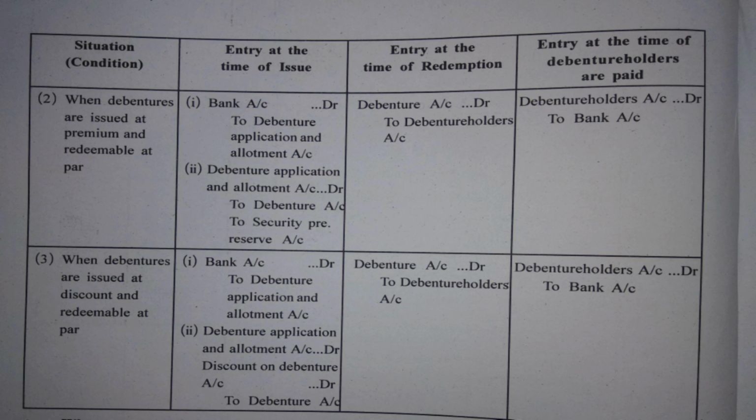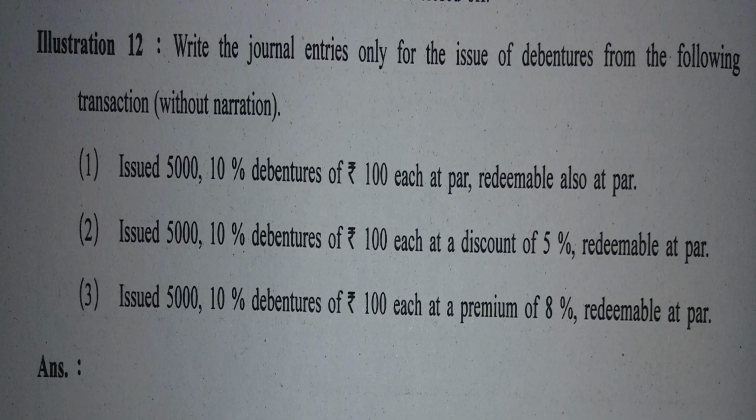You should always try to understand the question first and only then start writing your answer. So they are asking you to write down the journal entry only for issue of debentures. Let us read the first condition. Issued 5,000 10% debentures of rupees 100 each at par, redeemable also at par.